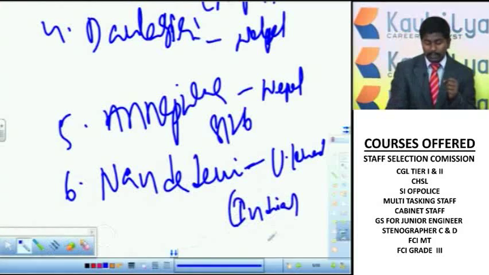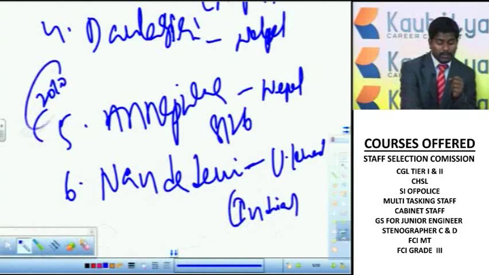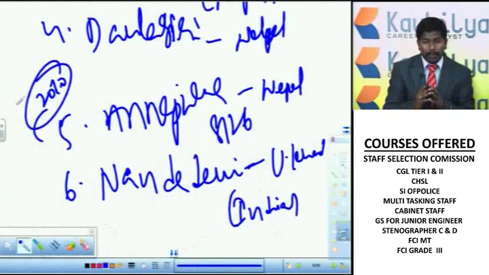In the examination, for example the 2010 Group 1 prelims, the question was: Mount Annapurna is a peak in the Himalayas located in A, India, B, Bangladesh, C, Bhutan, D, Nepal. So you have to remember the location of these peaks in different countries. Annapurna is located in Nepal, not in India. Nanda Devi is in India. Kanchenjunga is in India. Lhotse is in Nepal. Everest is in Nepal. These are the important peaks in the Himalayas.